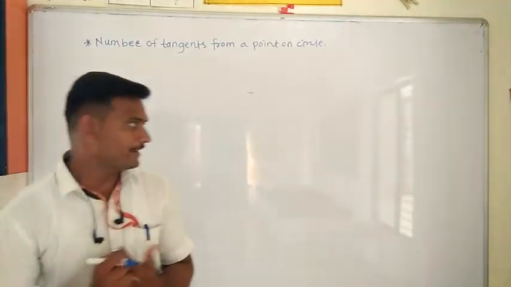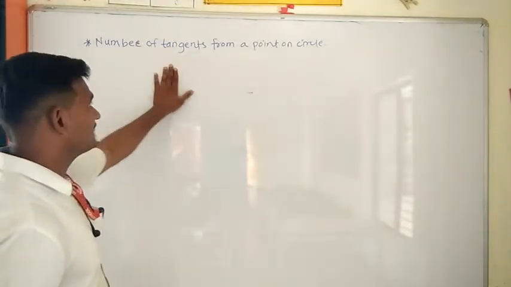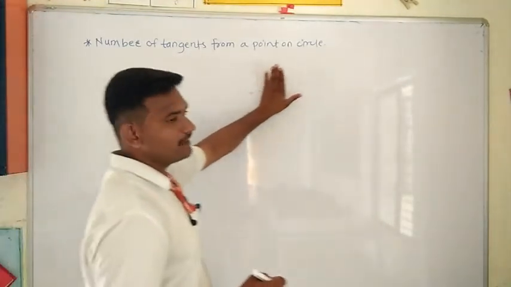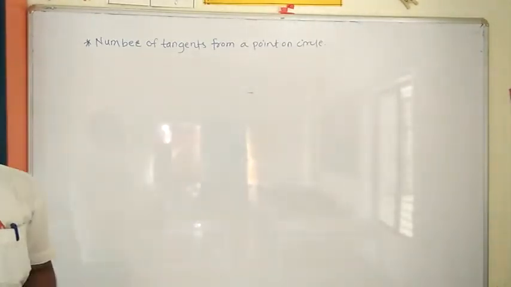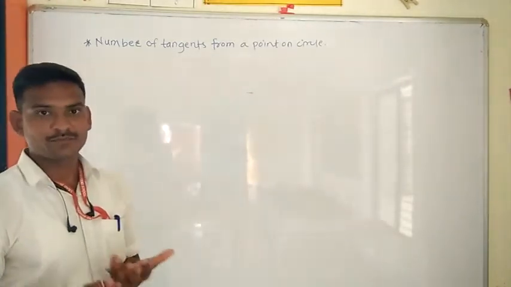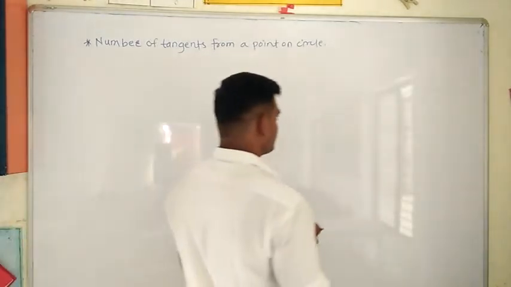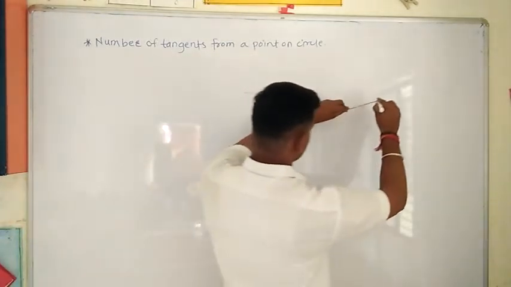In today's class, we are going to learn the number of tangents from a point to a circle. What is the number of tangents we can draw from a point to a circle? There are three cases we will see. First case, first I will draw the circle. See here.